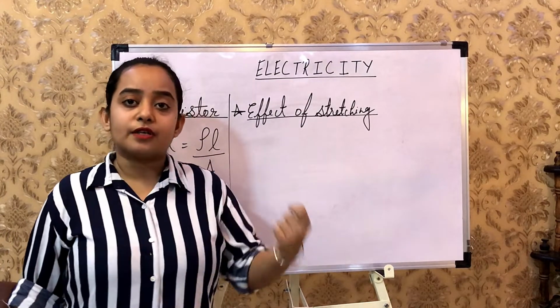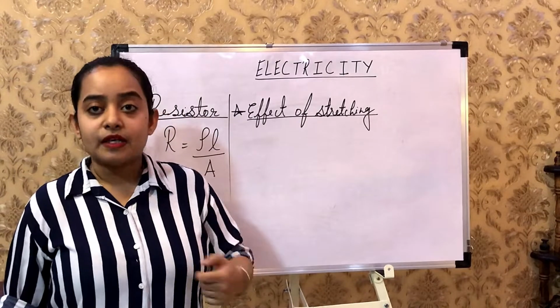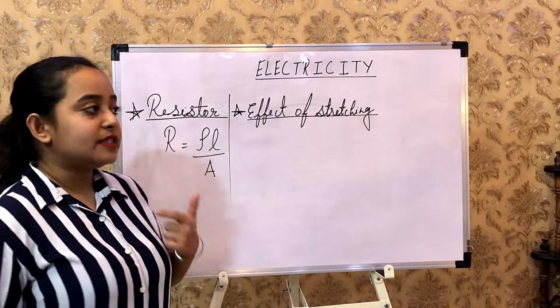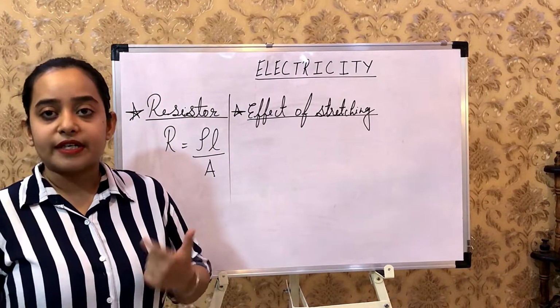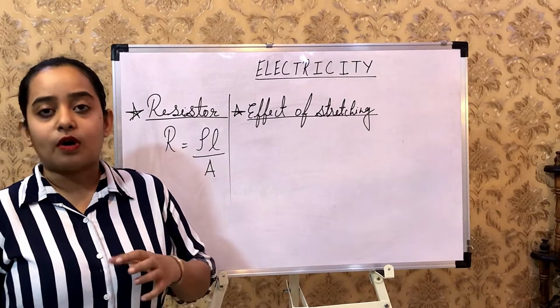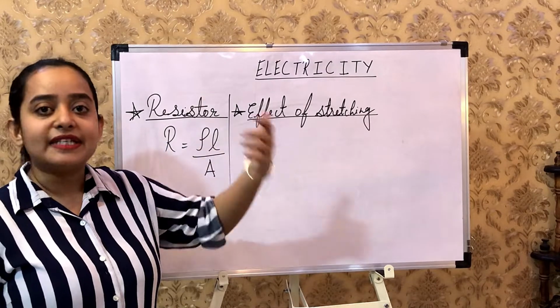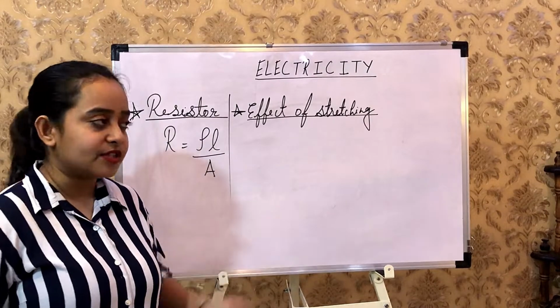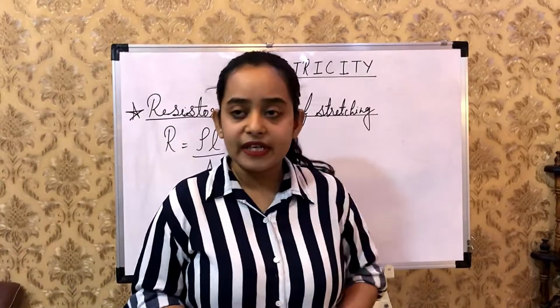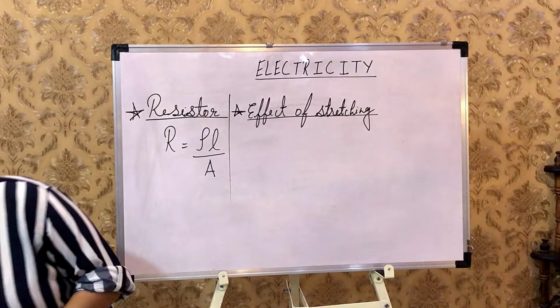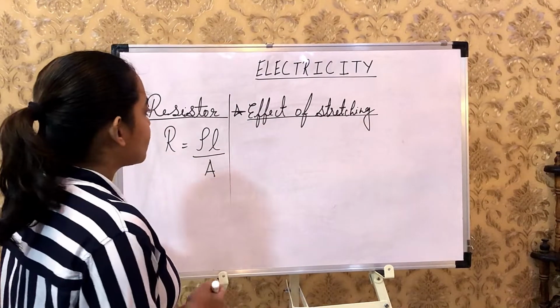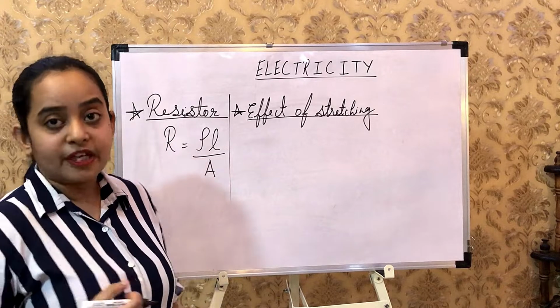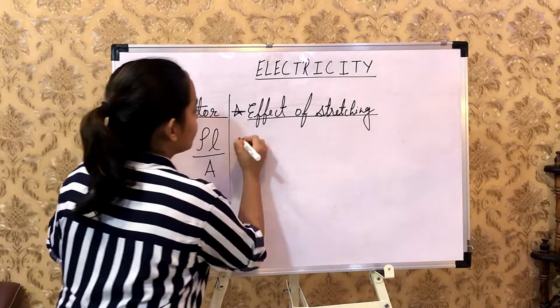We may stretch the wire, or we may increase its length by twice, thrice, or whichever number. Also we can double the wire to increase the area and see how the resistance changes. This is a very interesting and simple topic, and a topic of practical application.